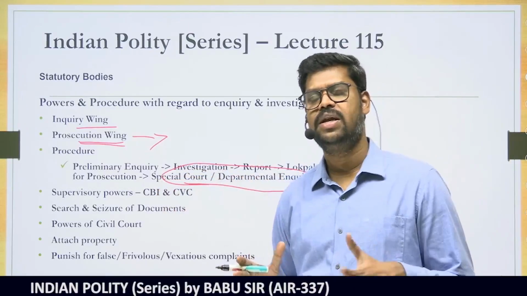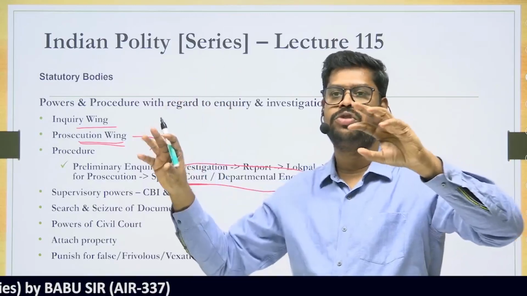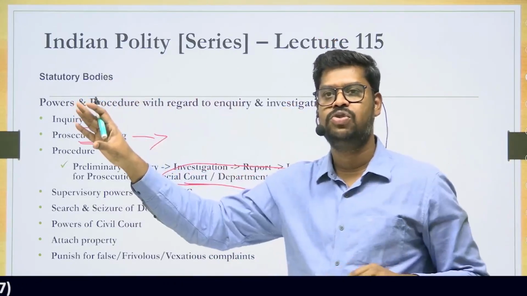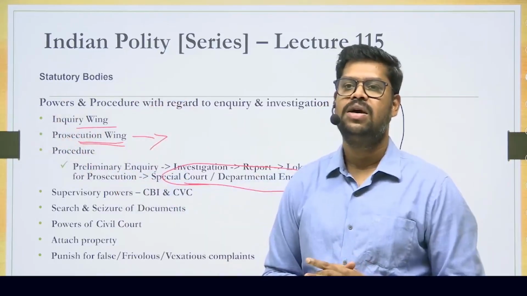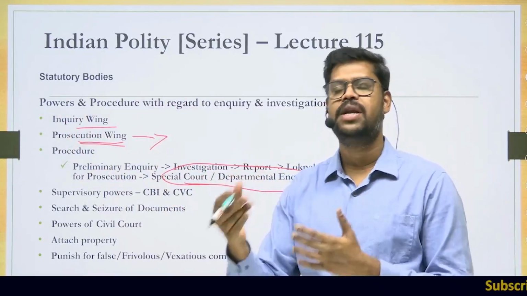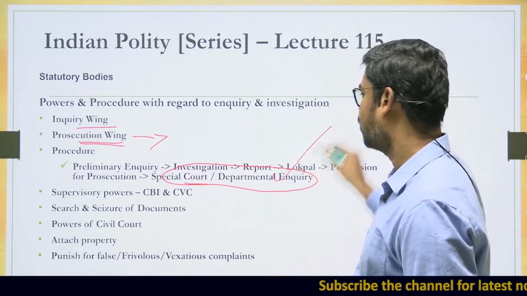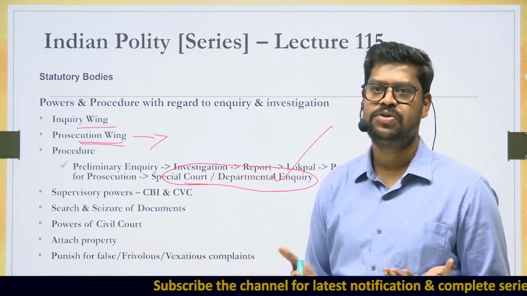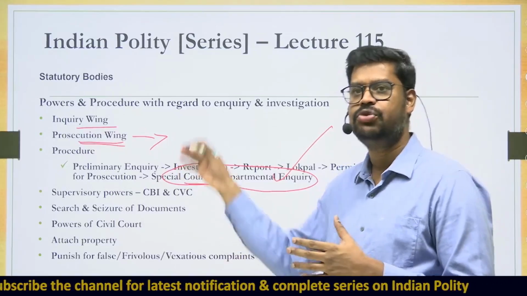So try to understand, in case of the Lokpal there are two important departments. One is an enquiry wing and the other is a prosecution wing. The enquiry wing will work up to the investigation, and after the investigation it will be given to the prosecution wing, which will consist of lawyers and other people, and they will try to prosecute the person against whom the case has been filed with the Lokpal. The prosecution will happen in a special court established for this purpose. And in the special court, if the individual is found guilty of corruption, then the special court will give the punishment.